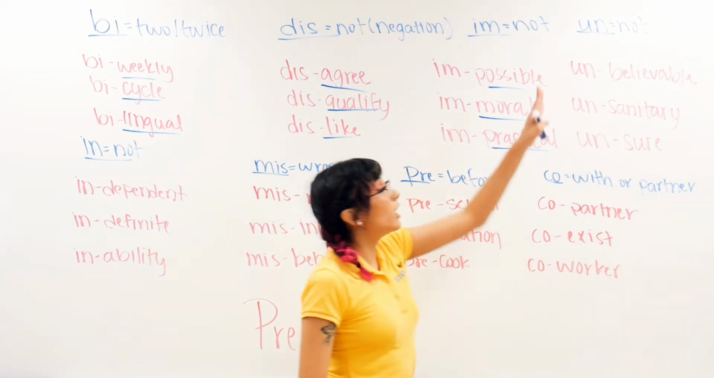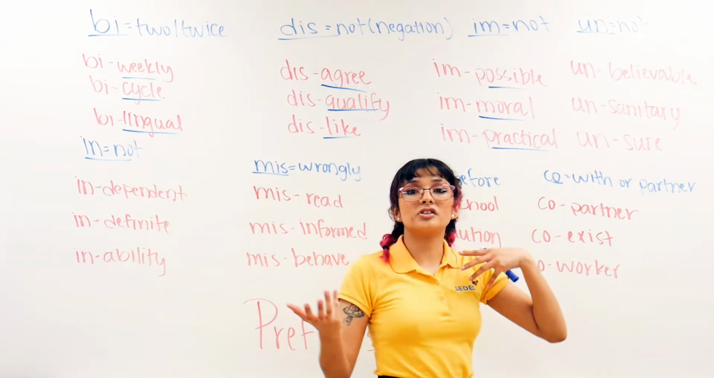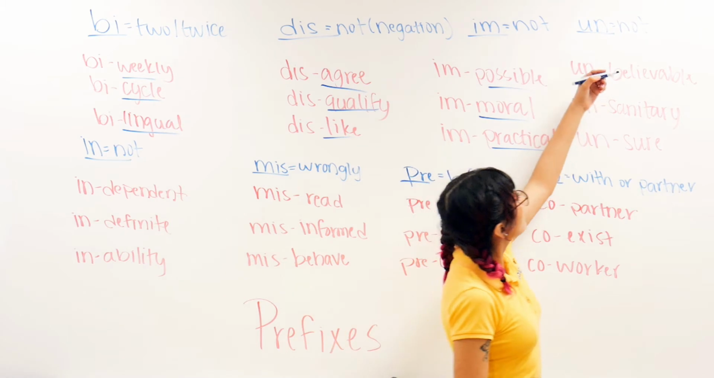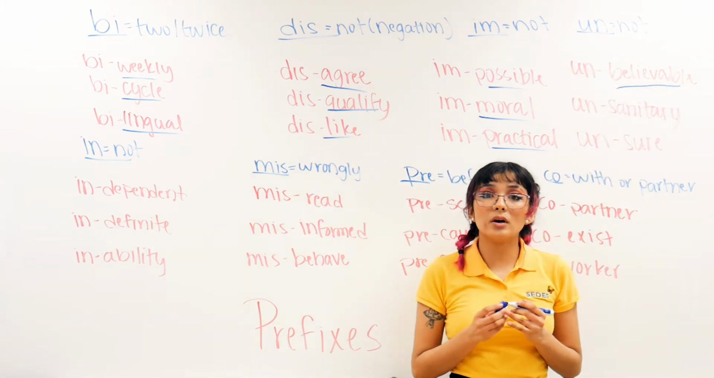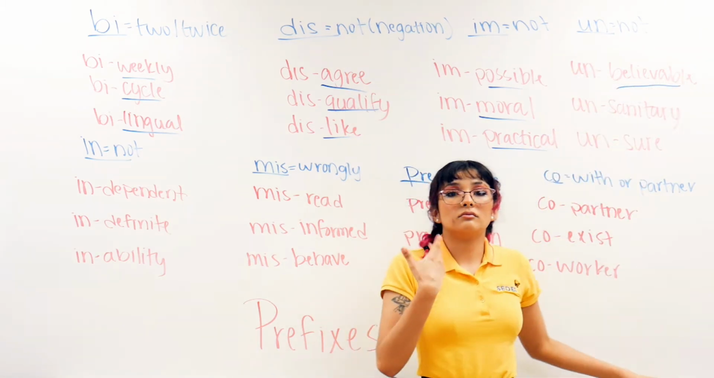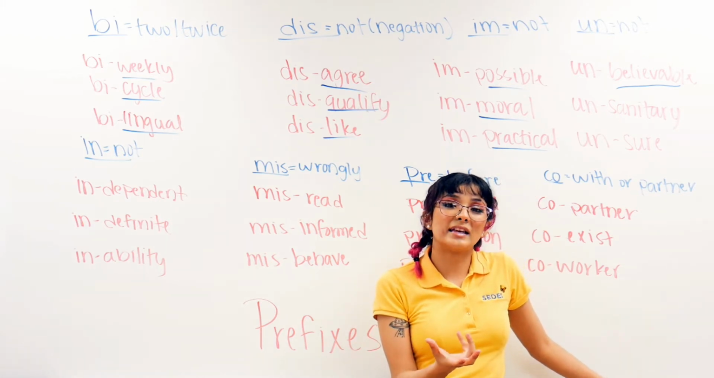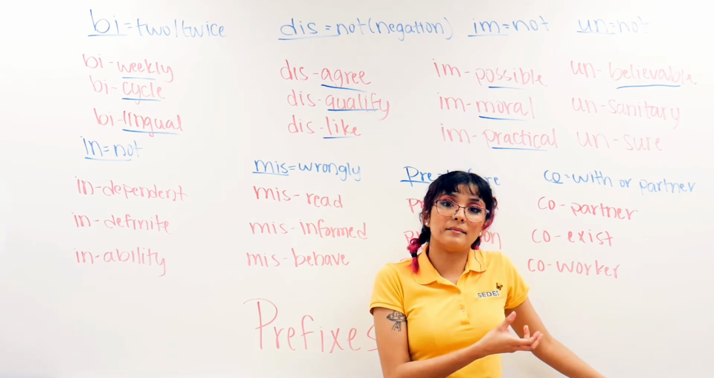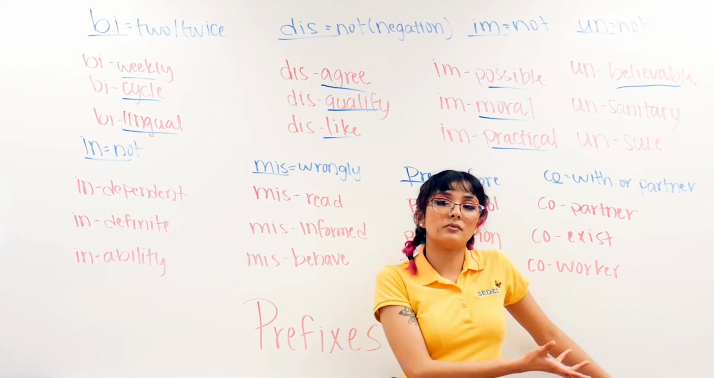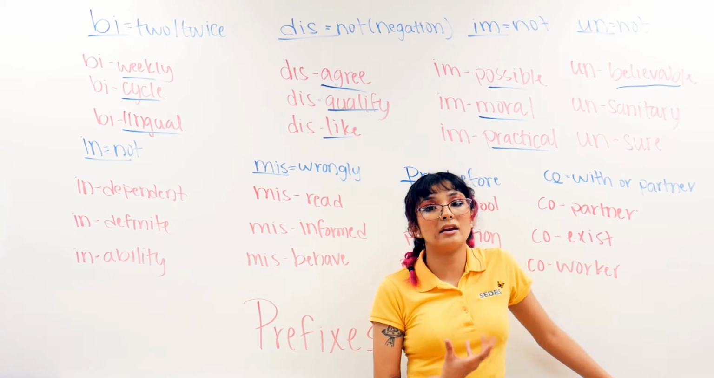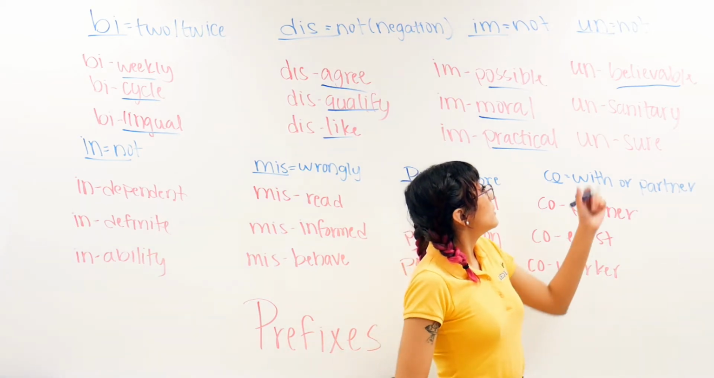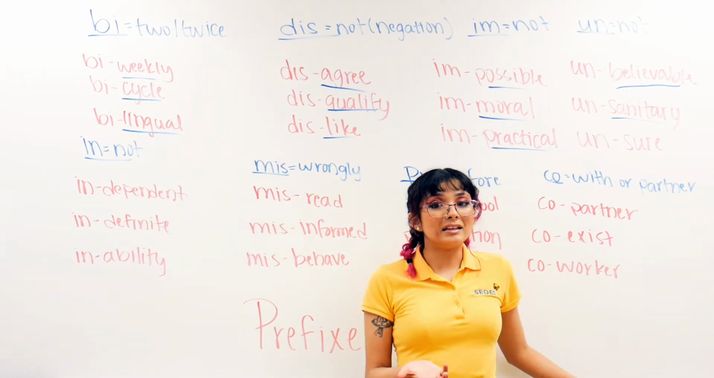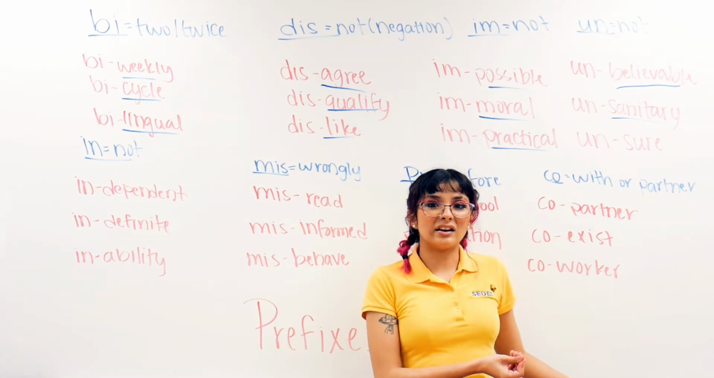Then we have un, right? Un is again another prefix for not, just like the ones here. Here we have unbelievable. Believable is whenever something is more credible, or you can say yes to it because you believe in it. But when you add the un, it makes it unbelievable. So not believable. You do not believe in that. You cannot follow that. Here then we have sanitary. Sanitary we know is clean. So when something is unsanitary, that means unclean.